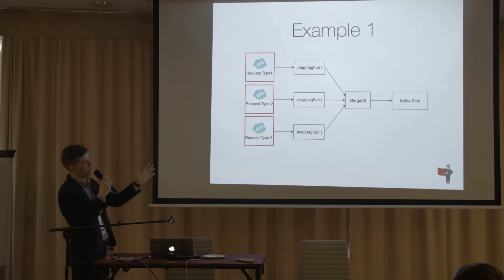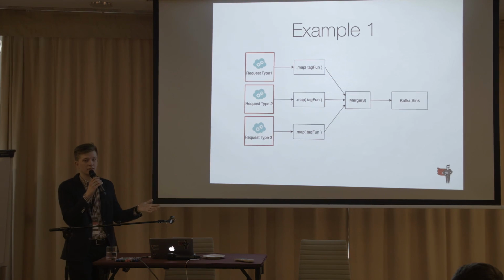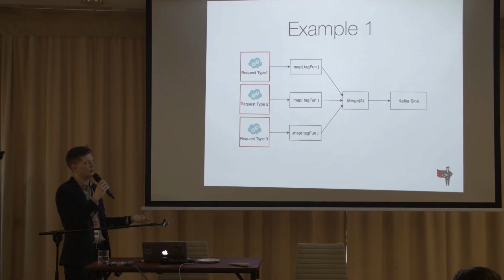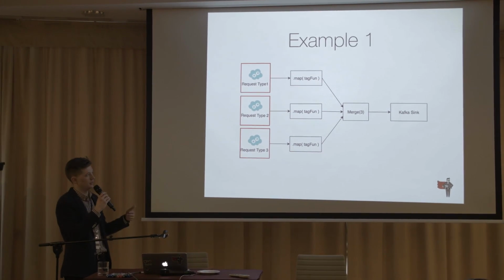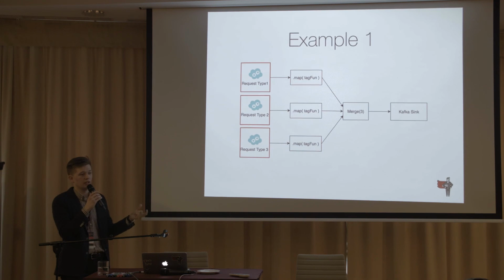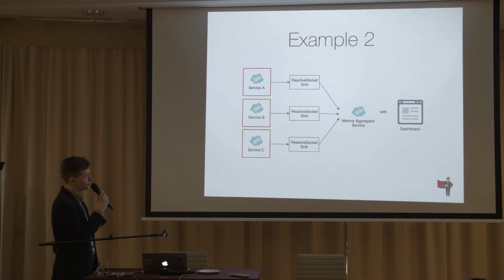We can then merge them and push them, for example, to a Kafka sink. And at the end of the Kafka, when we are reading from Kafka, we can collect all the metrics from our one application. So we have one application with three circuit breakers. We can expose the metrics, merge them, and push them with one sink. Another idea is how you can use it at scale.